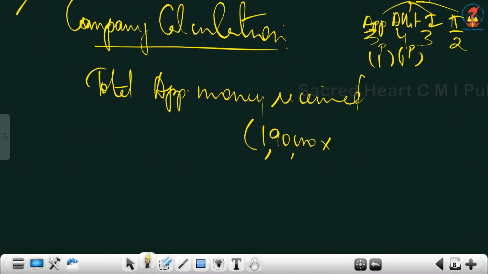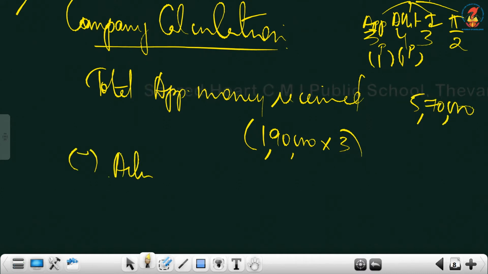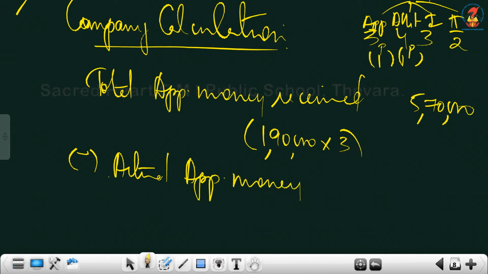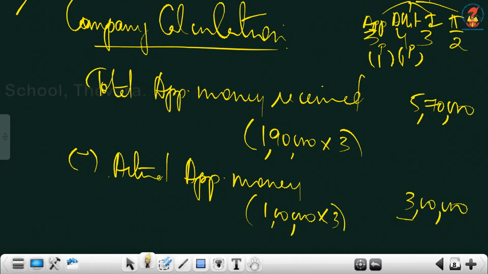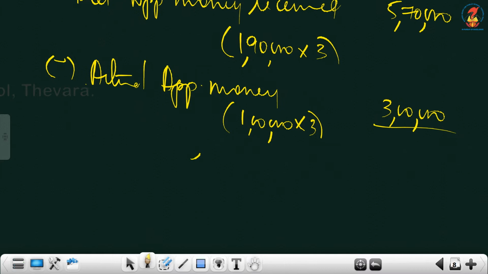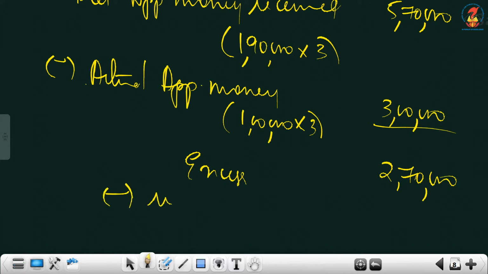So 1,90,000 into 3, 5,70,000, less actual application money on how many shares? It is the actual 1 lakh into 3, so 3 lakhs. So excess will be 2,70,000, less what we should write? Rejection.